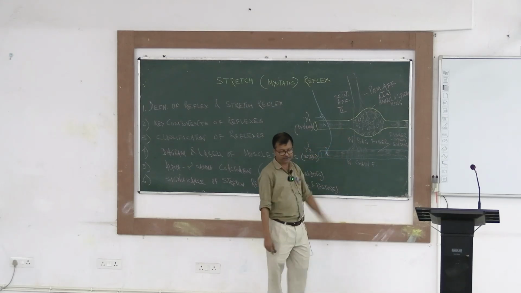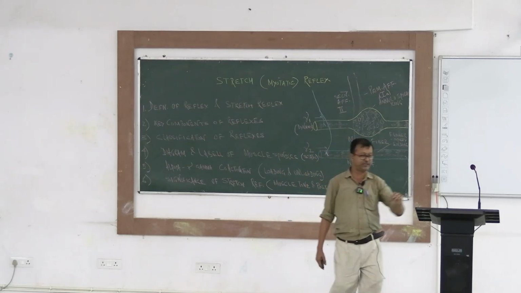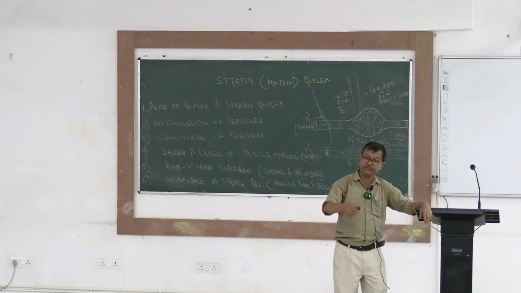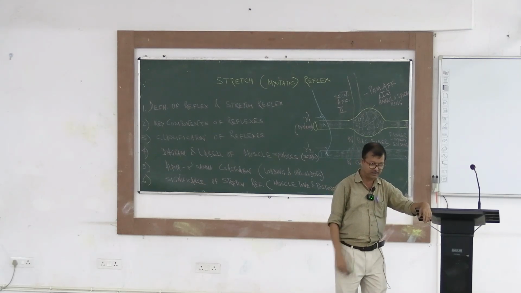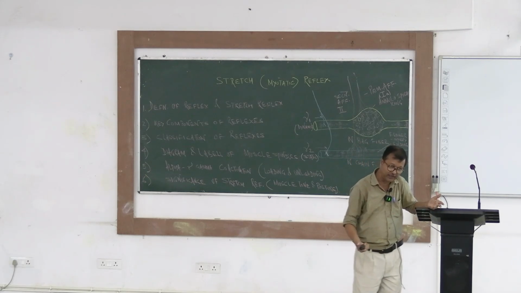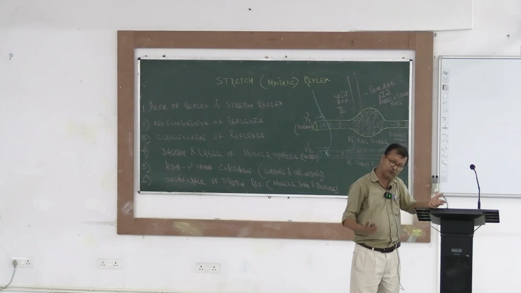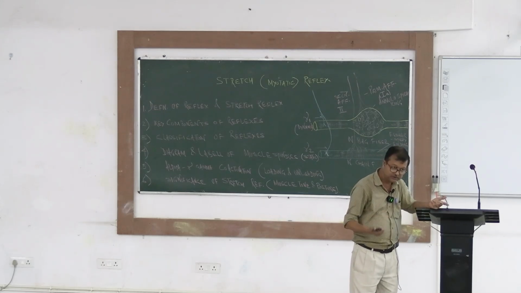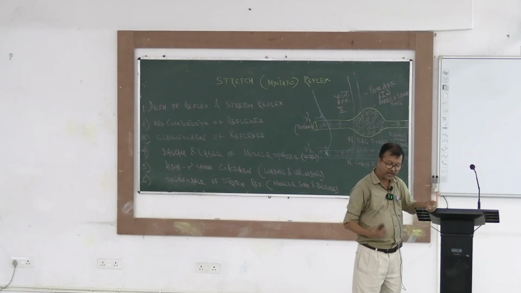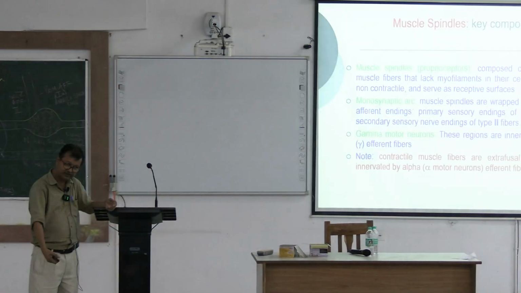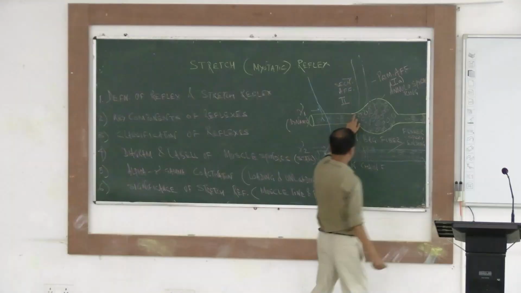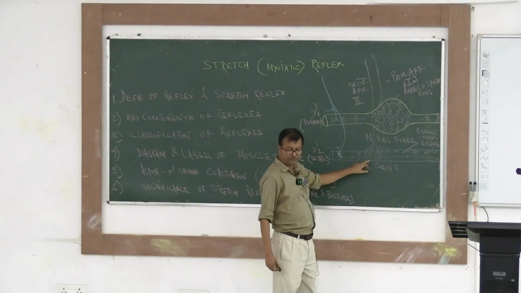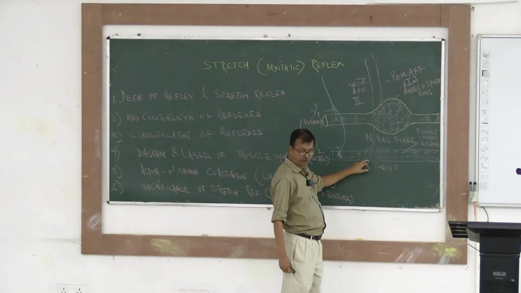Nuclear bag fibers are associated mostly with dynamic functions of the muscles. Muscle can do both types of functions, either dynamic or static. Static is lifting weight, and dynamic means movement, walking, running. For dynamic functions, this is most important. For static function, this is most important.